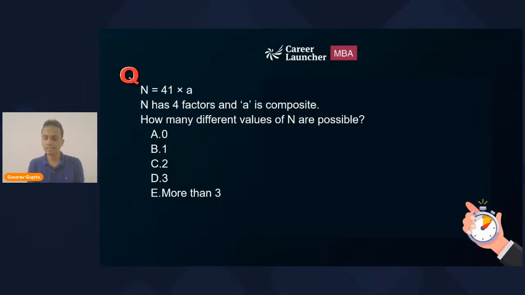So you are asking, is A a perfect square? A is given as composite. A can be any number if it is a composite number. Okay, Shrey?